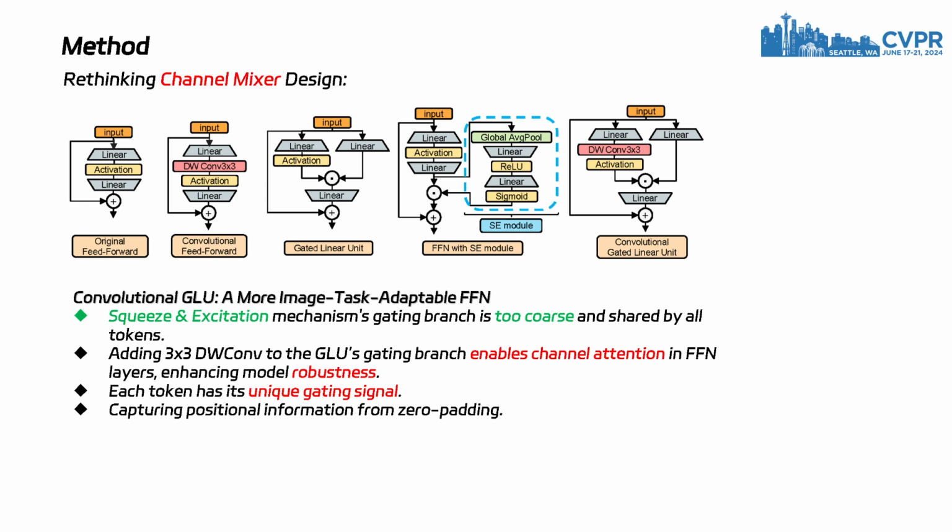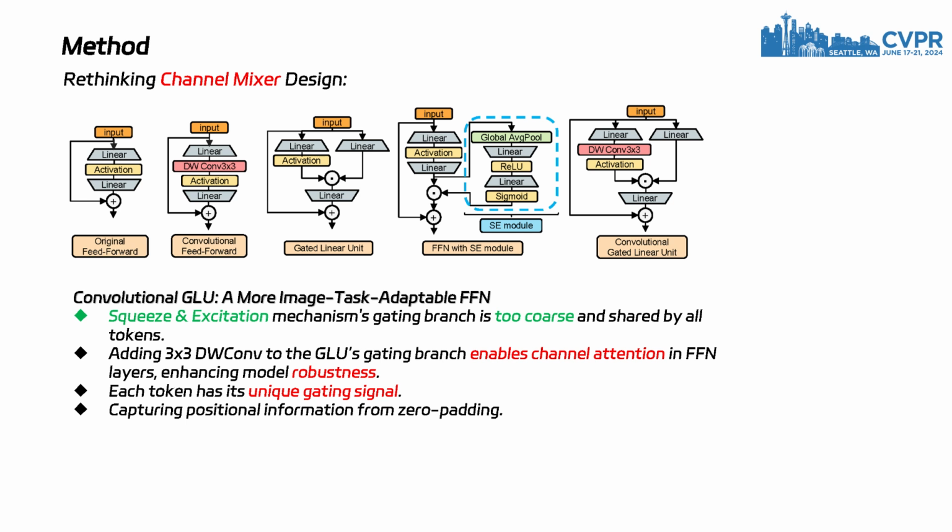However, in the ViT era, global receptive fields are no longer scarce. This makes the global pooling method used by the SE mechanism show some shortcomings, such as all tokens on the feature map sharing the same gating signal, resulting in coarse-grained channel attention lacking flexibility.